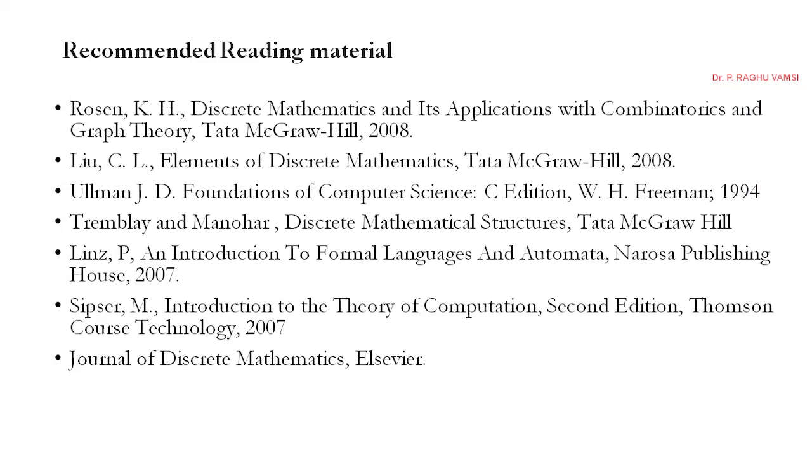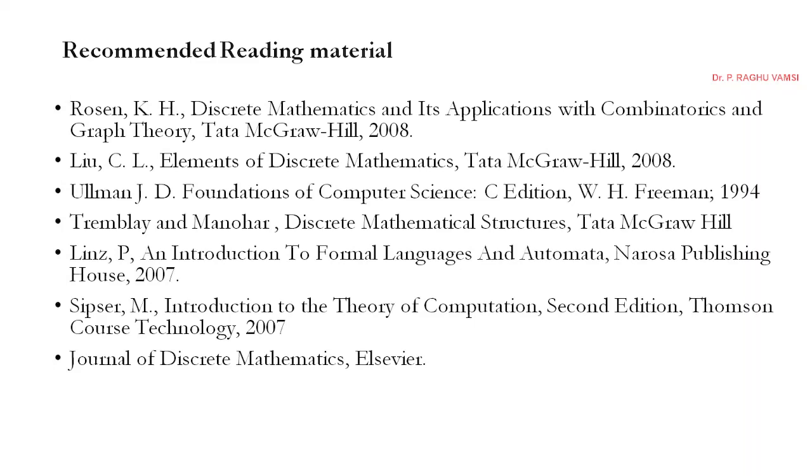Even though it was written by Professor Kamala of IIT Madras, you will find this book under the name Rosen K.H. The remaining books are supporting books, and we'll pick some concepts from them and discuss them in the tutorials and lectures. These are the recommended reading materials.